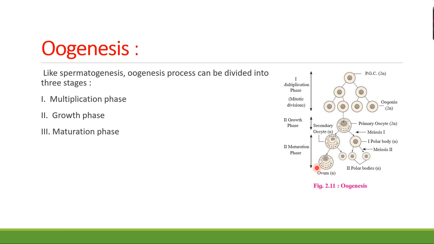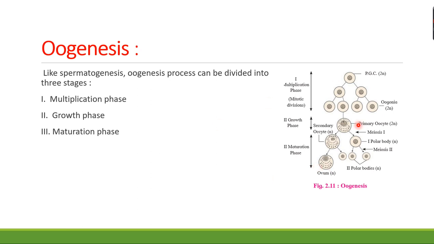If you remember the female reproductive system, one pair of female ovaries is there, so two ovaries are present. So no new oogonia are formed after birth.